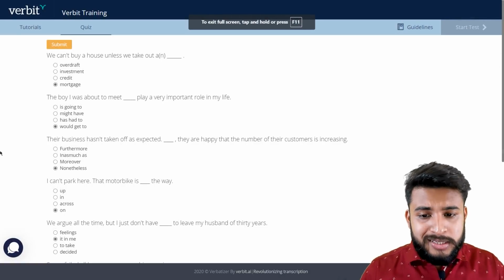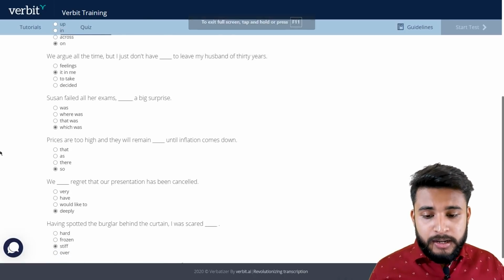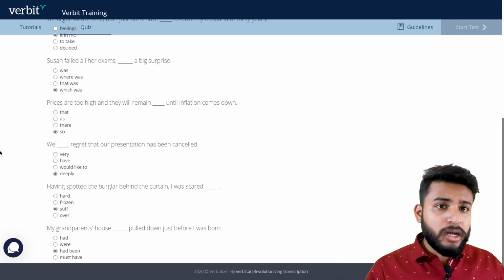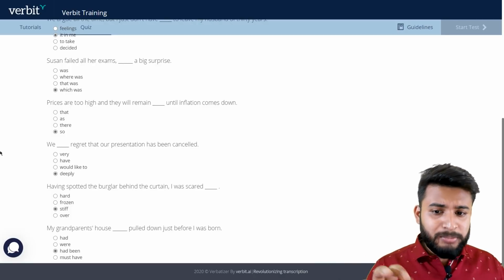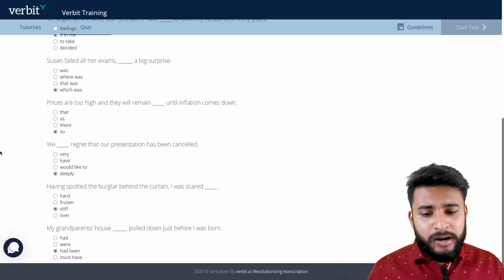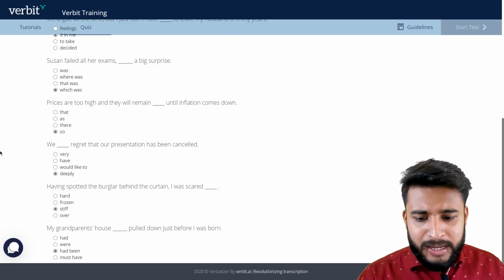As you can see on the screen, I have completed all the fill in the blanks. It only required some grammar rules, some tenses, some third form, some second form rules, some tense rules. These are the things that were required. It is a simple test that you need to give.